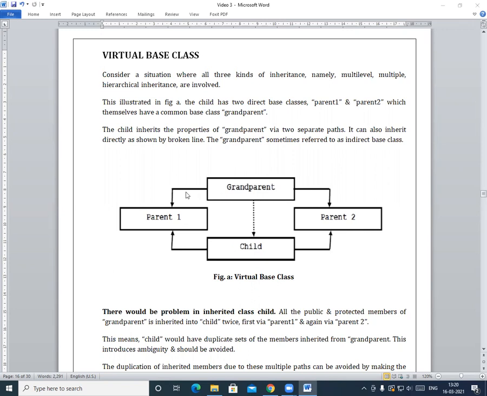And at the same time, from grandparent some properties are derived into parent 1, and from parent 1 some properties are derived to child class. That means this area shows the multi-level inheritance. So in this diagram, there are a total of three inheritances: multi-level, multiple and hierarchical. Now students, parent 1 and parent 2 are the direct base classes for this child class.